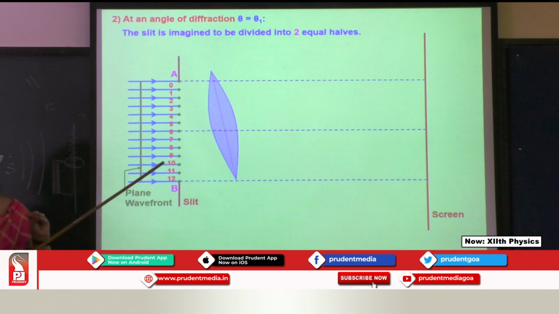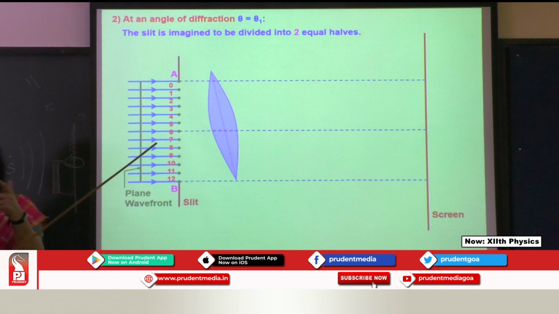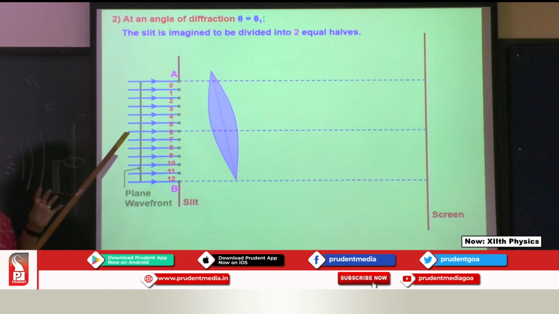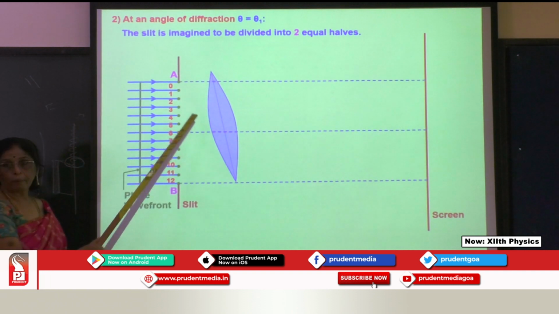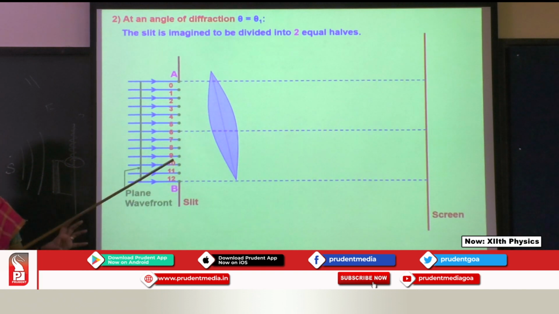So for the first angle theta, they are divided into two parts, and therefore they cancel each other and give rise to a dark spot. Okay, so this is what we have. Lambda by 2 plus lambda by 2 equals lambda. So here the path difference is lambda because they added together.